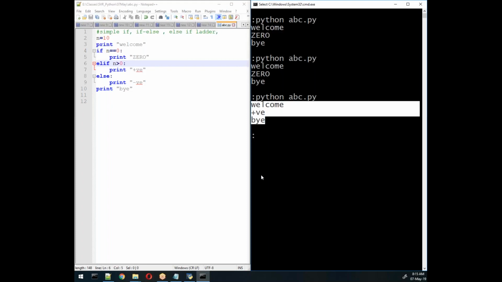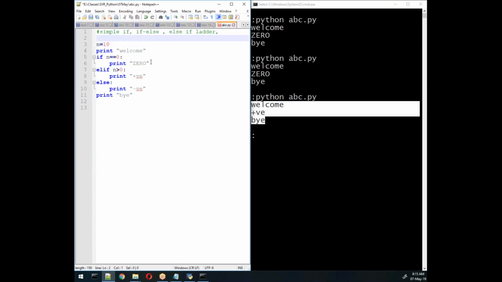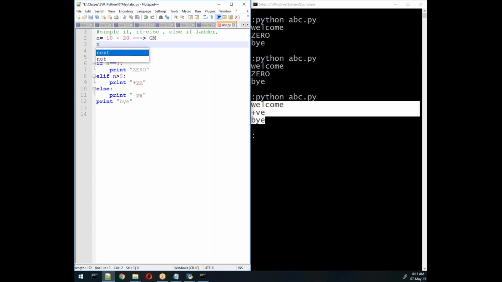Okay. Any question, any doubt? It's simple, and you can easily solve this. And now help me to write a program. Suppose n equal to, I want to find out if the value of n is 10 to 20. Remember, if the value of n is 10 to 20, I should get the answer good morning. If the value of n is 21 to 30, I should get good afternoon. Guys, can you help me in this program?